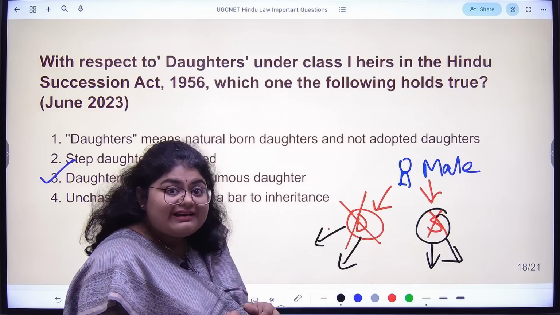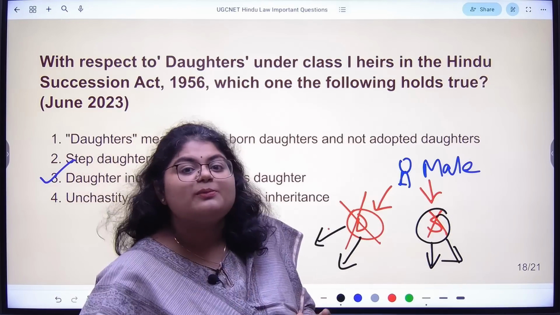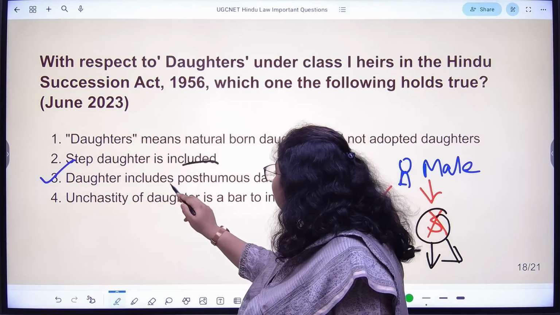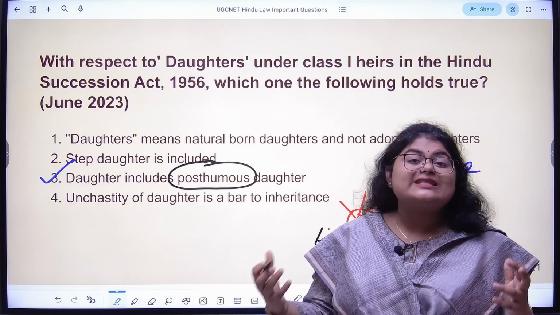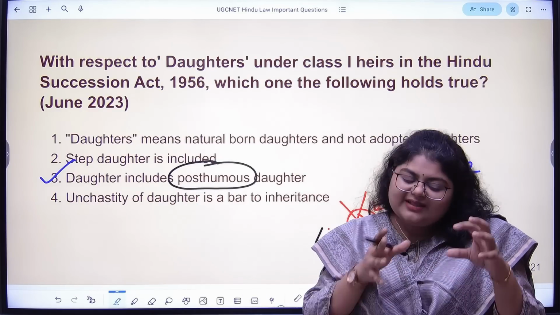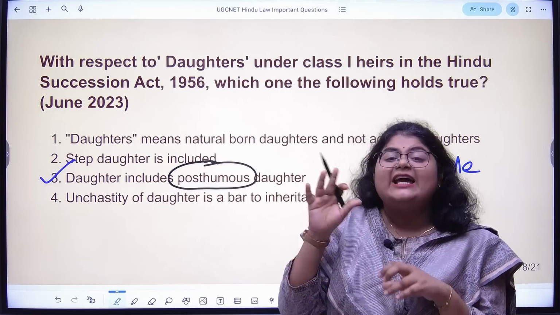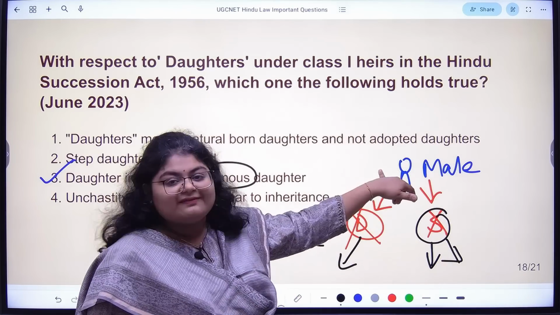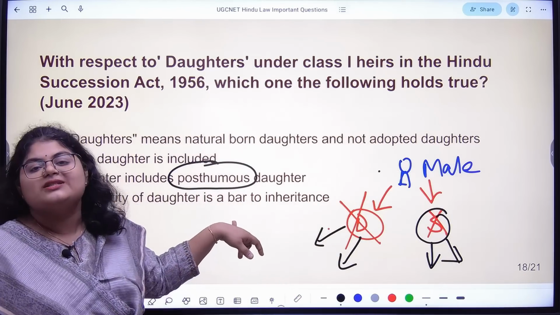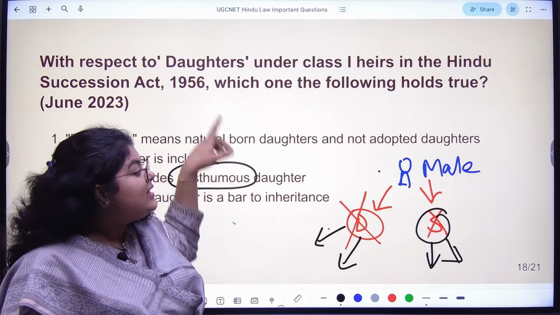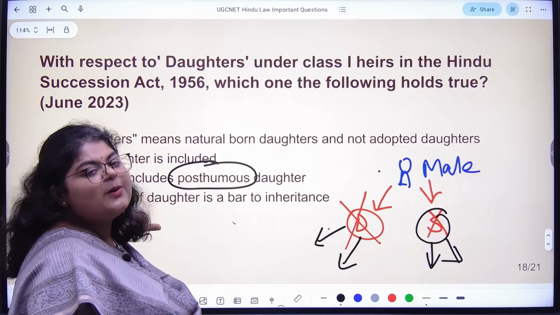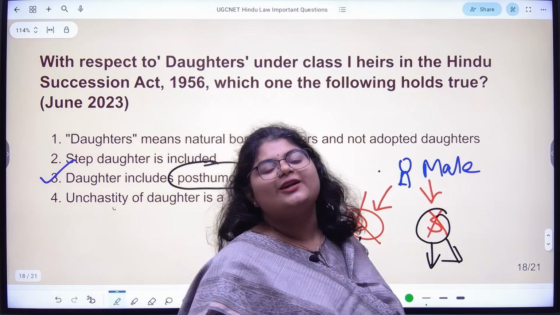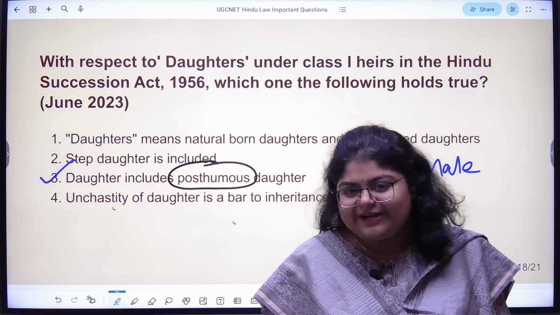So if the heir is dying before the actual person's death, they are called as posthumous. Posthumous daughter or posthumous son means, unfortunately, the daughter or the son has died before their father's death. Then they are called as posthumous daughter or posthumous son. So under Hindu Succession Act, yes, posthumous daughters, posthumous sons, they are included whenever you are dividing your property.